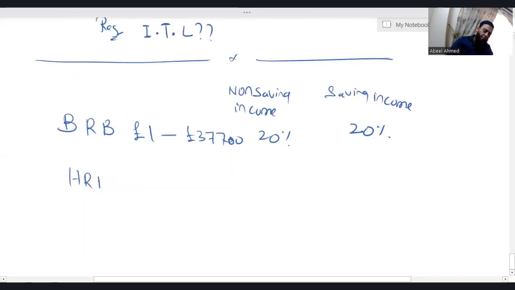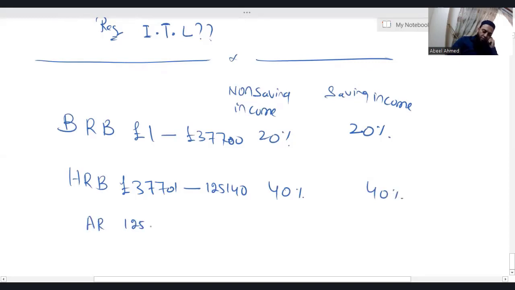Higher rate band starts from 37,701, goes till 1,25,140. Applicable tax rate is 40%. Additional rate, 1,25,141 plus, above, no limit. Applicable tax rate is 45%.